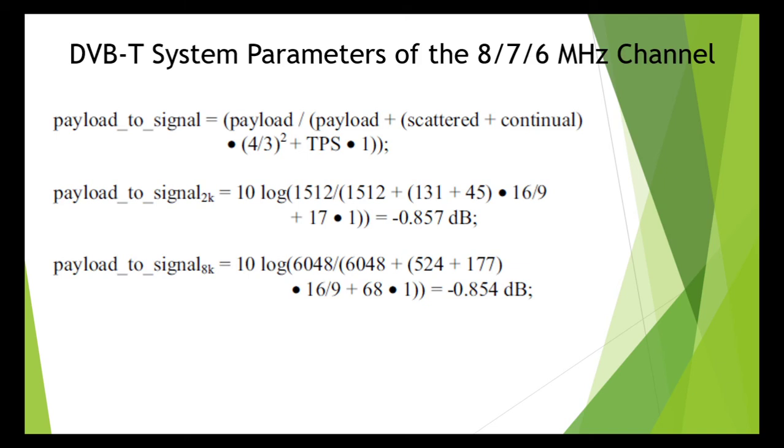That brings us to the last detail of the DVB-T standard related to actual field experience: the constellation and the levels of the individual carriers.